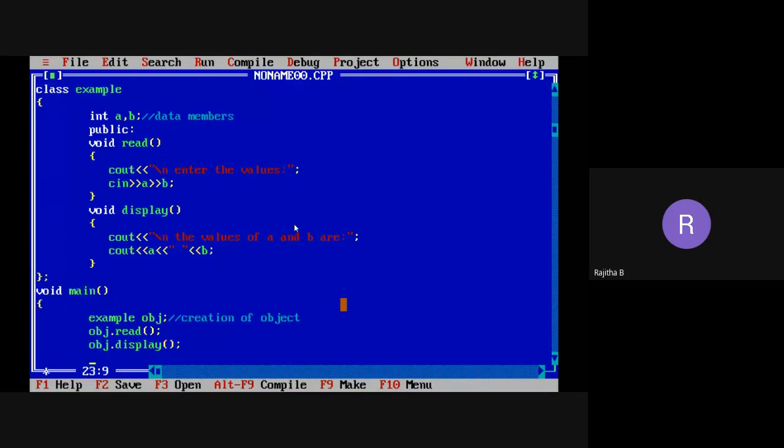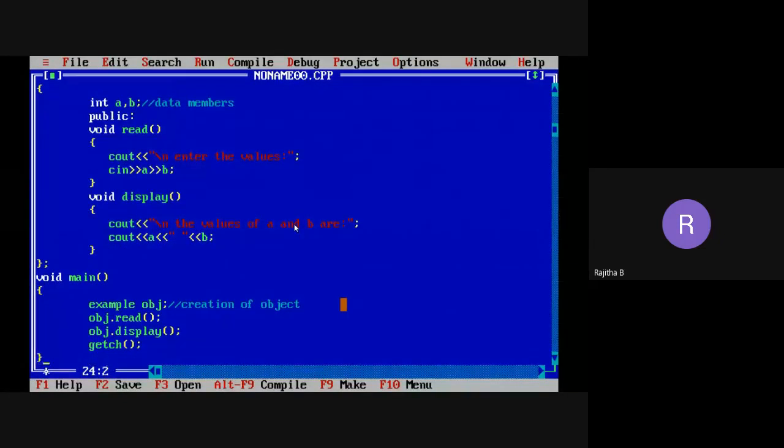Okay, so like this we can call the read function and display function. Is this clear everyone? Simply, I'm taking the two data members and reading the values into those data members using the read function, and I'm printing the display of those data members. To access that, I create the object in the main function, and using the object I'm calling the read function and the display function.